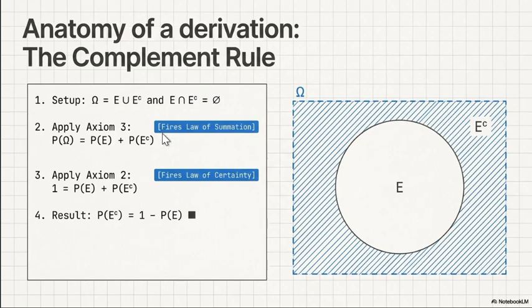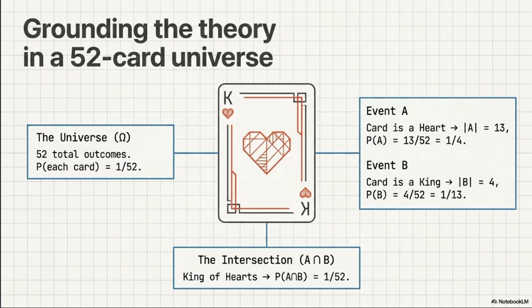Applying axiom 2 gives the law of certainty: P(E) plus P(E complement) will be equal to 1.